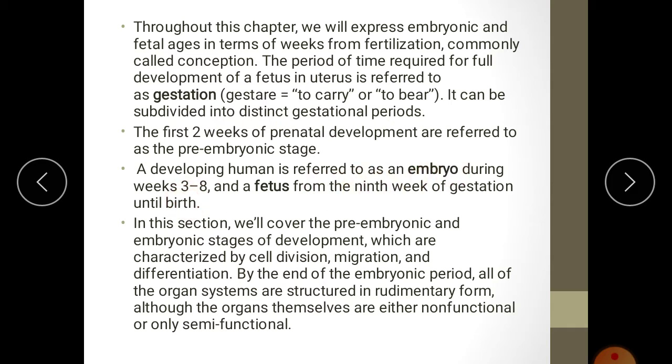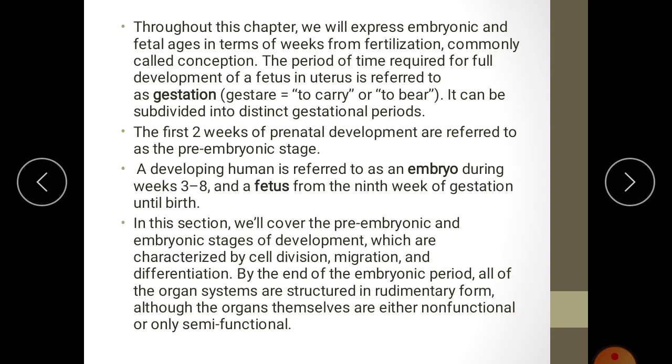Then the third stage is from the 8th week onwards up to the birth of the child, parturition. That is referred to as the fetus. From the 9th week of gestation until birth, from the 9th week up to the birth of the child.